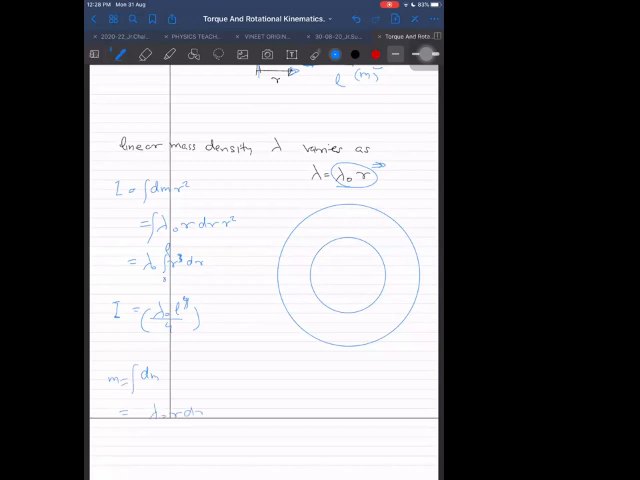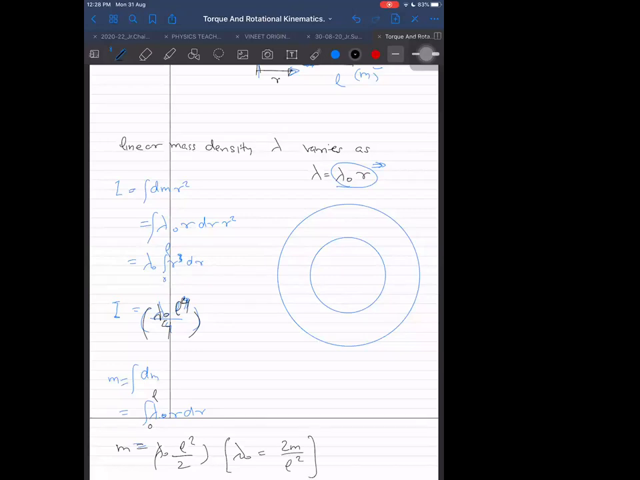Mass is the integral of lambda naught into r into dr, limit 0 to L again. That gives lambda naught into L square by 2, which is equal to mass. By substituting, we get mL square by 2. So this is m. So what is lambda naught? Therefore, lambda naught is equal to 2m by L square.